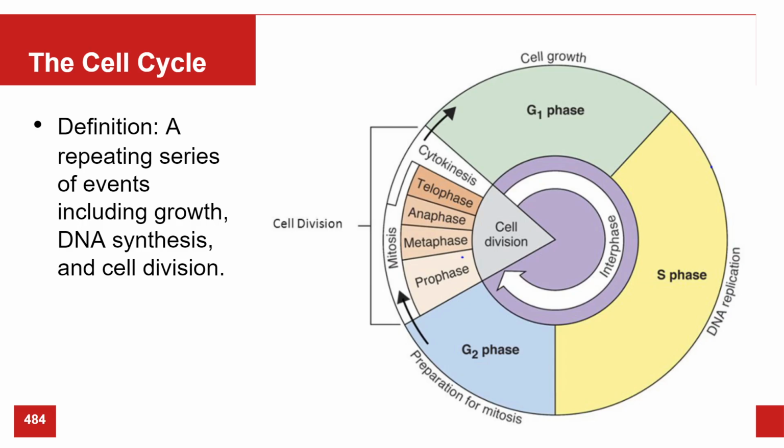Now, one thing about this is G1 phase, S phase, and G2 collectively, scientifically, are called interphase. So G1, S, and G2 is called interphase. This is where normal cell functions happen. If you have a liver cell, this is where it breaks down and releases hormones. If you have a heart cell, this is where it's doing the contraction of the heart, right? Normal cell function.